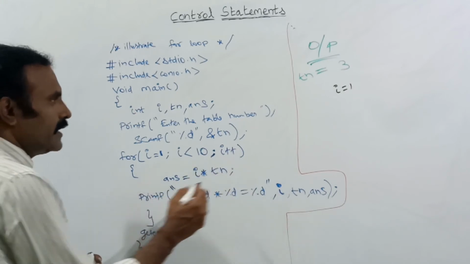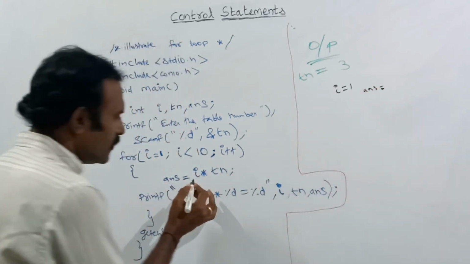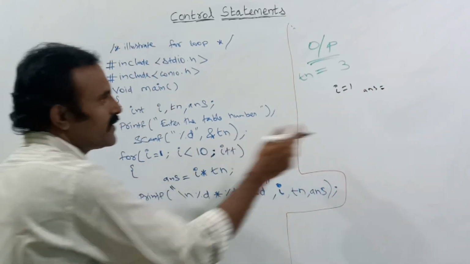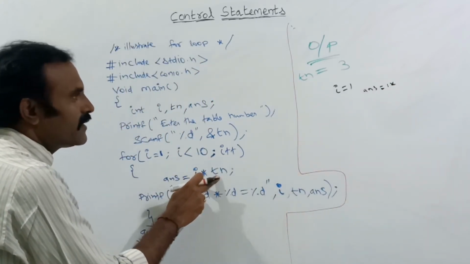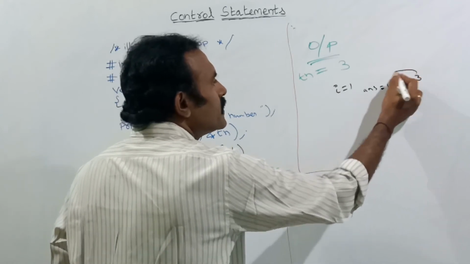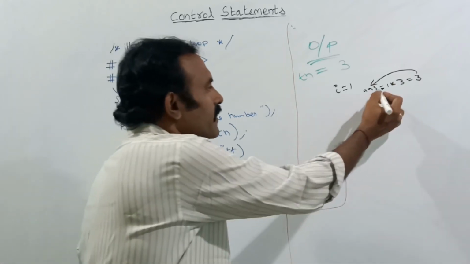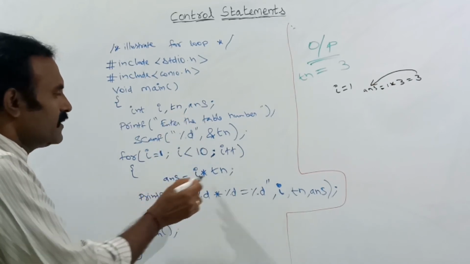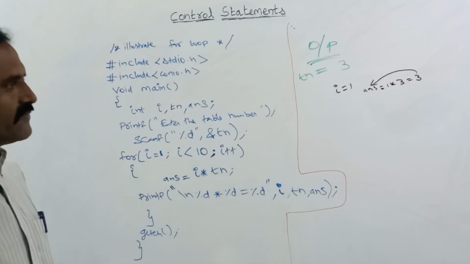In this statement I am telling answer is equal to I into tn. What is the value of I? The current value is 1. 1 into the table number, tn is equal to 3, so 1 into 3, answer is 3. This 3 will be stored in the ans variable that I have already declared here. After the multiplication, the result will be stored in the ans variable.